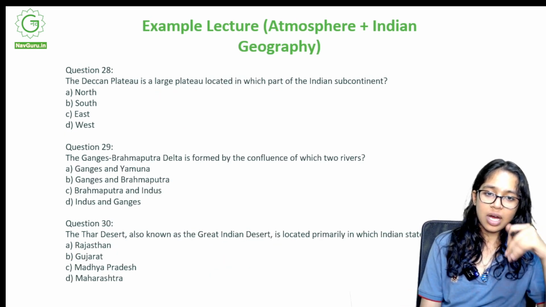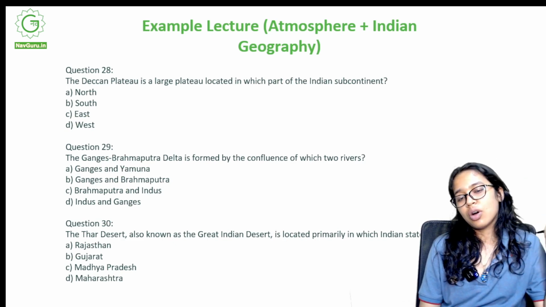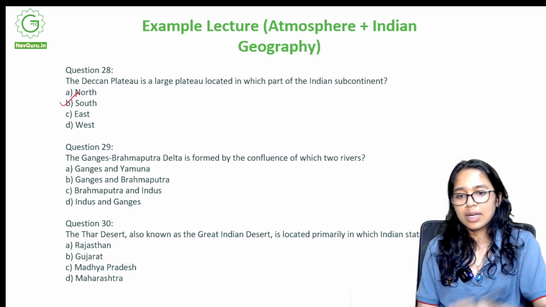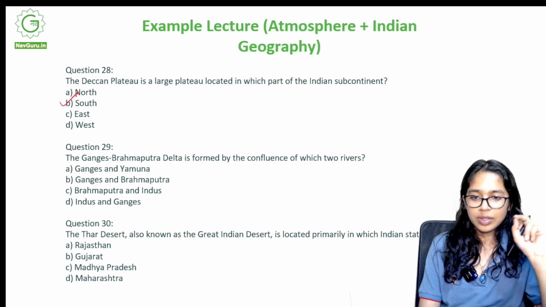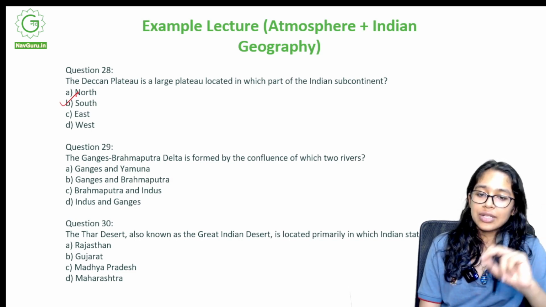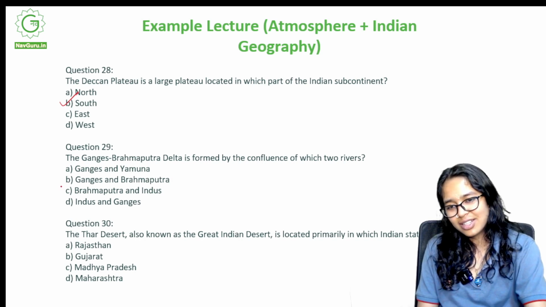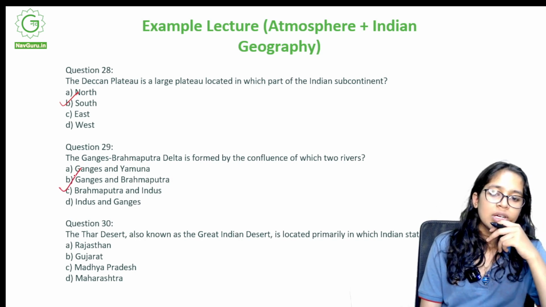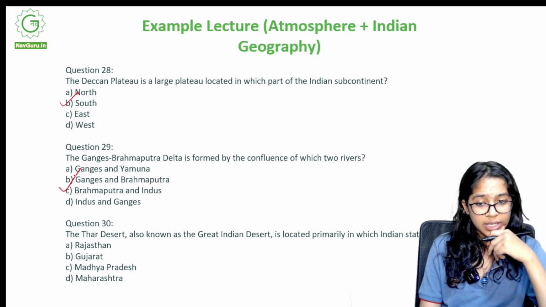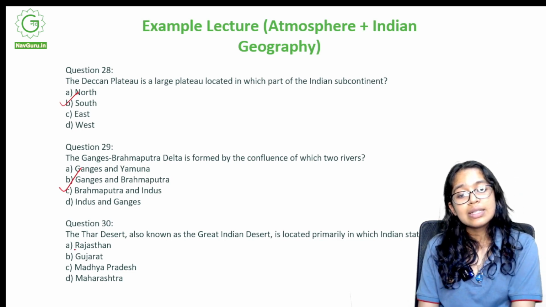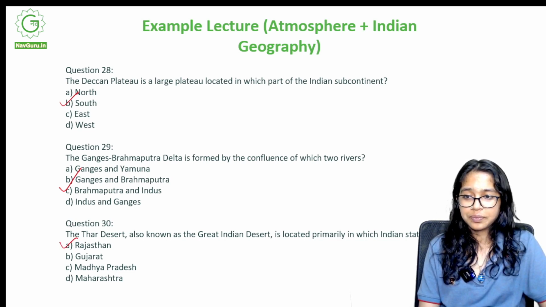The Deccan Plateau is a large plateau located in which part of the Indian continent? North, south, east, or west? The right answer is B, south. The Ganges-Brahmaputra delta is formed by the confluence of which two rivers? Ganges and Yamuna, Ganges and Brahmaputra. See, the thing is, it's said in the question itself. The right answer is B, Ganges and Brahmaputra. The Thar Desert, also known as the Great Indian Desert, is located primarily in which Indian state? A. Rajasthan, B. Gujarat, C. Madhya Pradesh, or D. Maharashtra. The answer is A, Rajasthan.